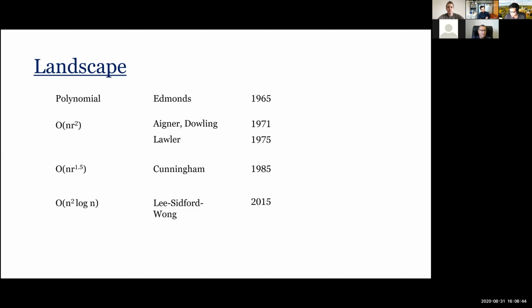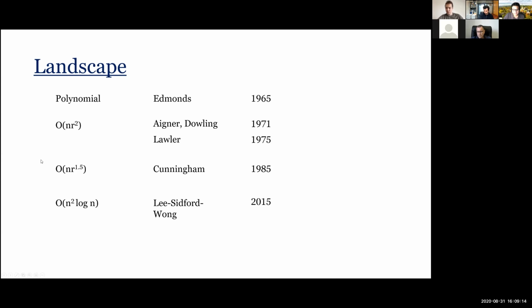Let me mention what was known. This problem is a classic combinatorial optimization problem, and in a paper in 1965, Edmonds proved that this problem is polynomial time. Soon afterwards, the actual polynomial was pinned down to order n r squared. There are at least a couple of papers which give this algorithm, and we're going to see this algorithm of order n r squared.